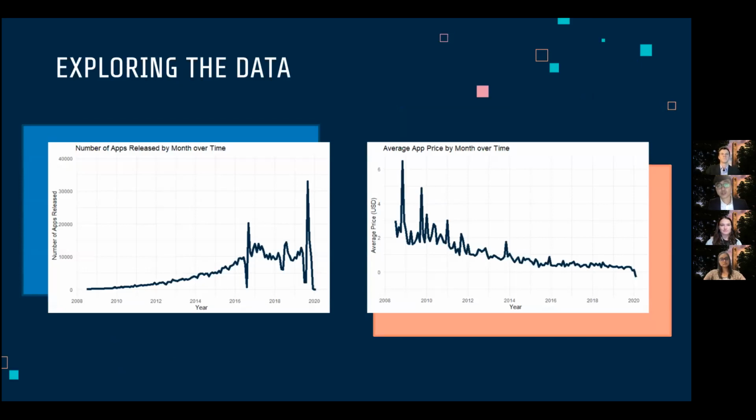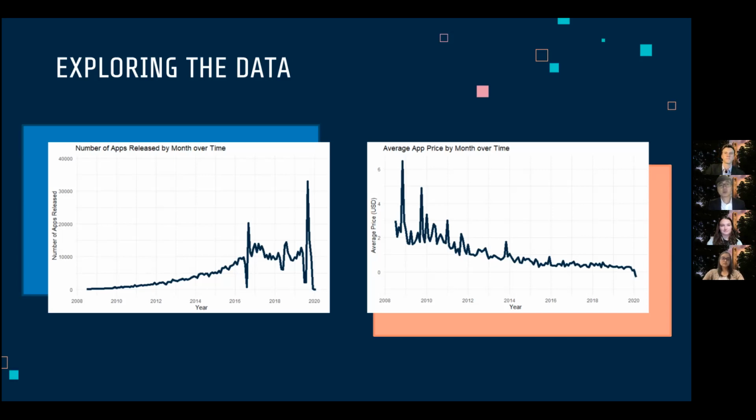First, we wanted to explore the data. Additional to the survey, we also looked at data from 763,000 iOS apps from a Kaggle dataset. Here, we can see that the left graph shows the number of apps increasing over time, while the graph on the right shows that the average app price has decreased over time. Our focus was to analyze what characteristics current app developers should focus on to maximize profit.